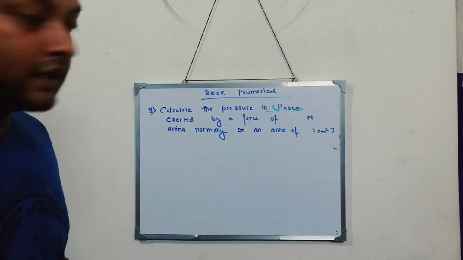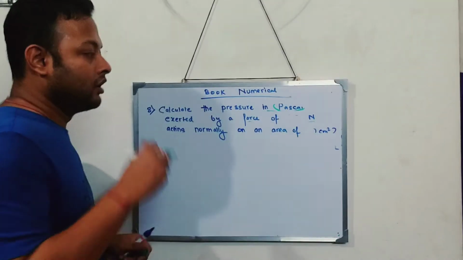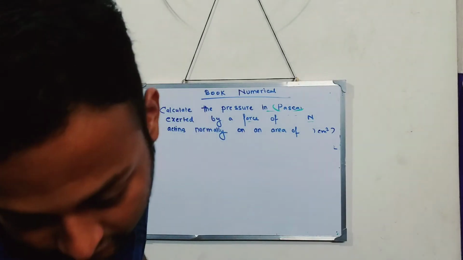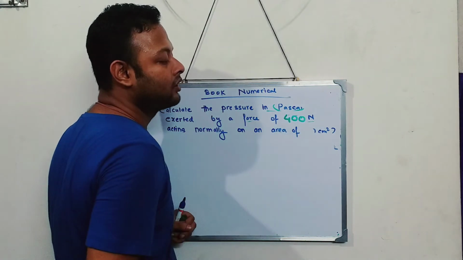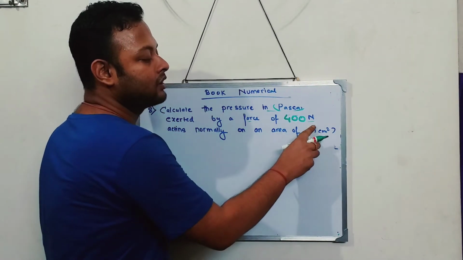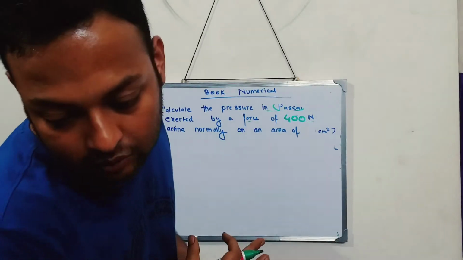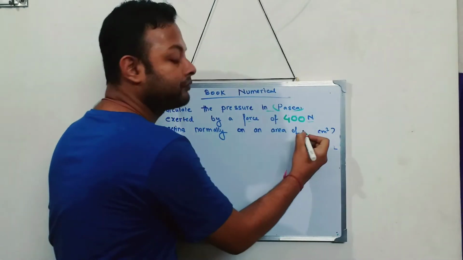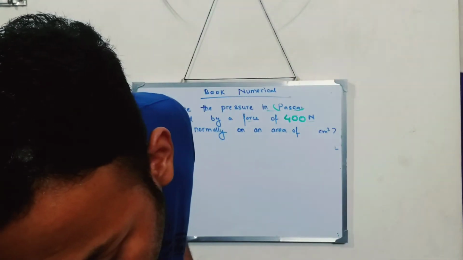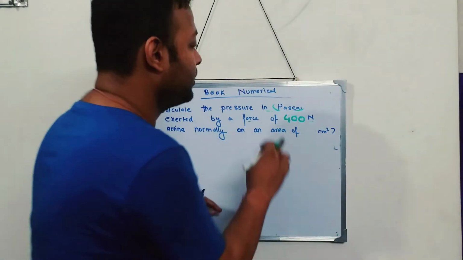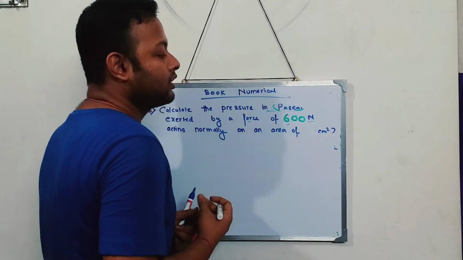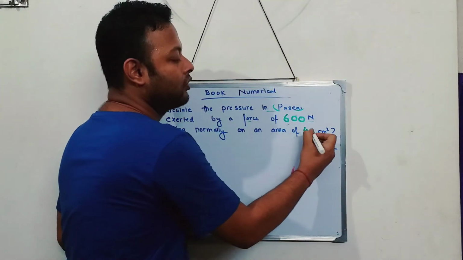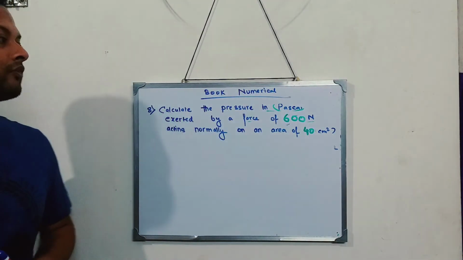Now I'll change the number. Suppose I give a force of, previously it was 300, I'll give 400 Newton. And on an area, previously the area was 30, so I will change it to, okay, let's make a little more change: 600 Newton on an area of 40 centimeter square.